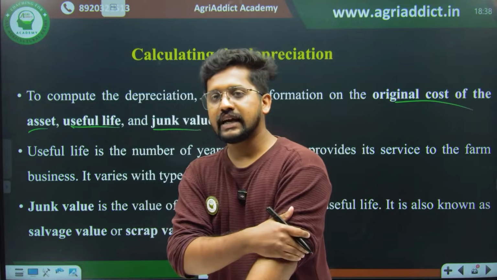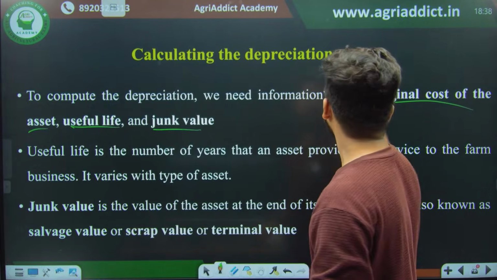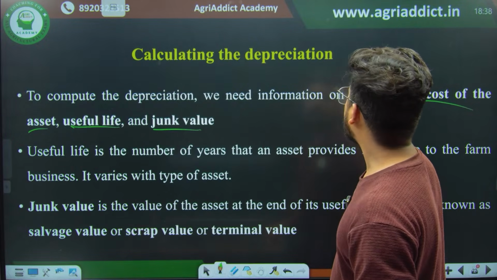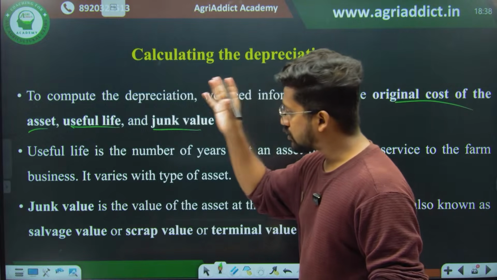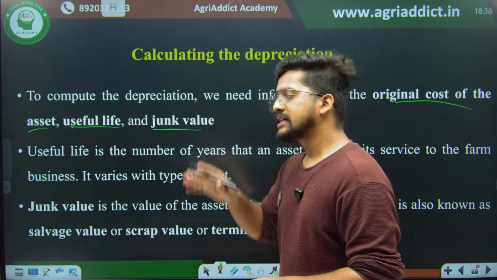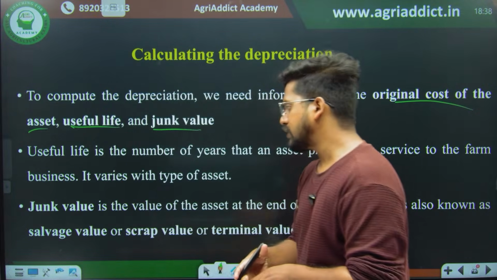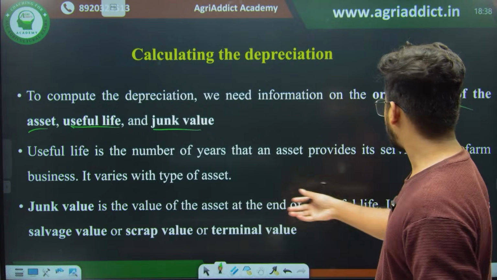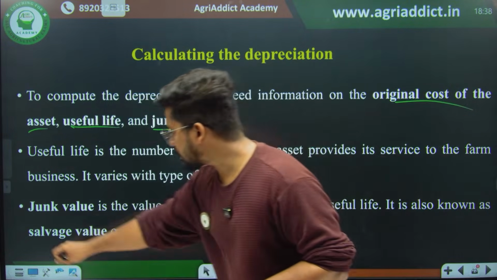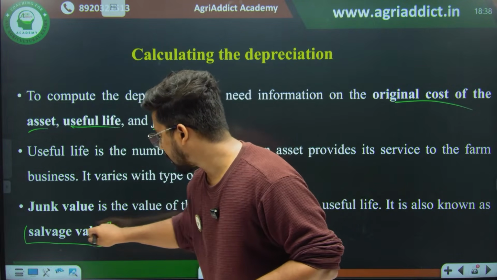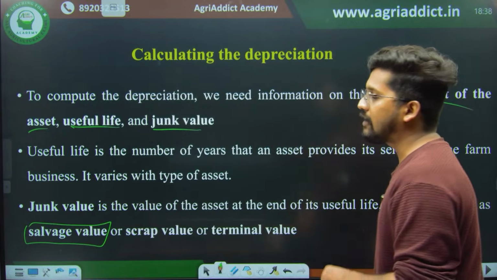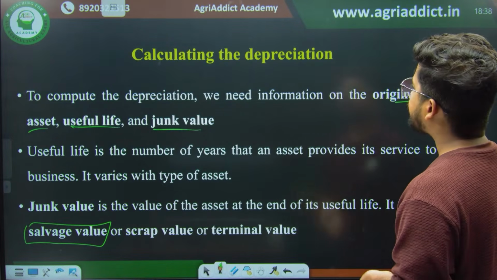So for understanding this depreciation, we should know the original cost, we should know the useful life, and we should know the junk value, like how much scrap value we are getting. Junk value is also known as scrap value, also known as salvage value. Okay, salvage value. And useful life is how many years you will be using it.